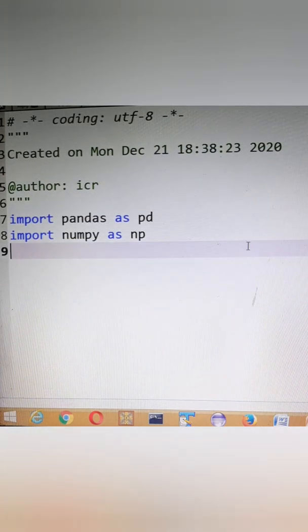We have already imported pandas as pd and numpy as np, and now we are going to create one dictionary. Suppose this is topper A equal to, in the curly braces we are going to place roll number, name and marks. So this is roll number.